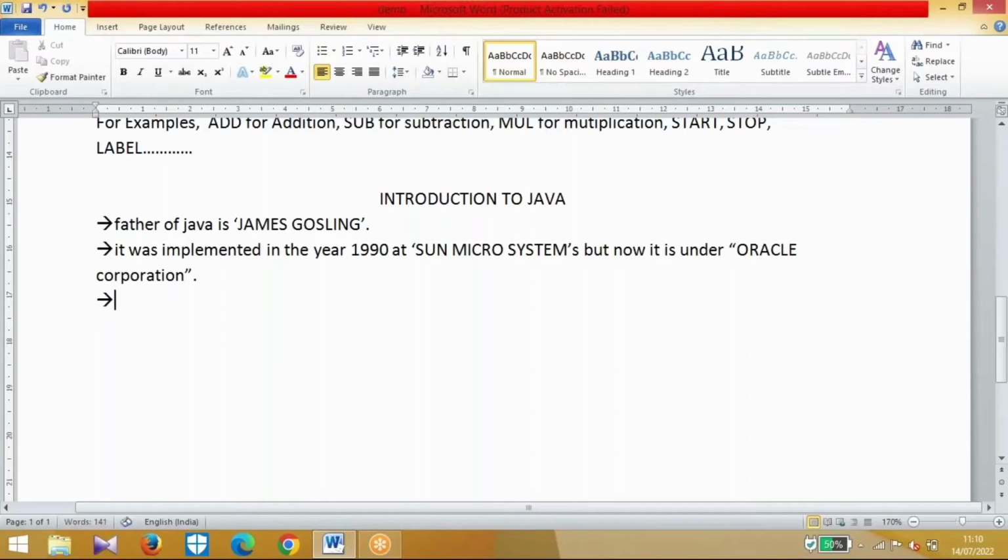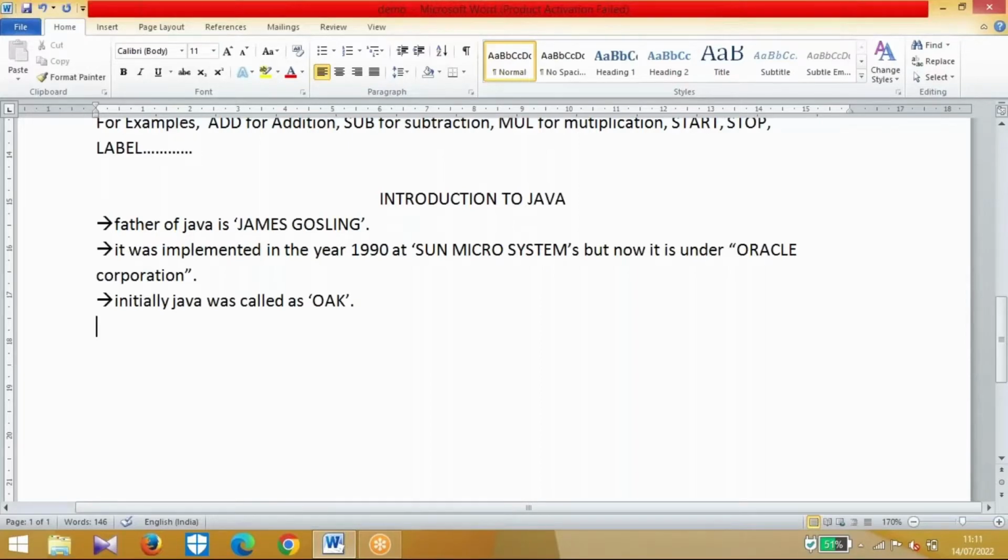Next point, initially Java was called Oak. When James Gosling developed this programming language, they were thinking about what name to keep, a unique name that is good to pronounce.